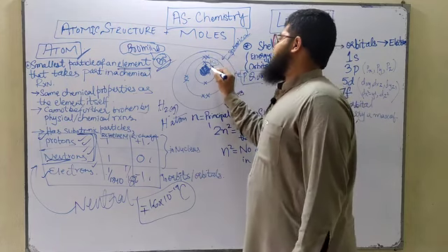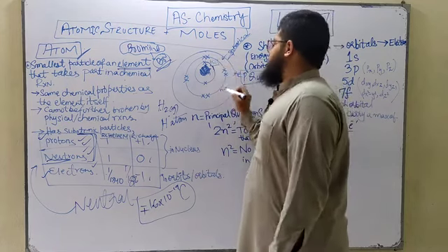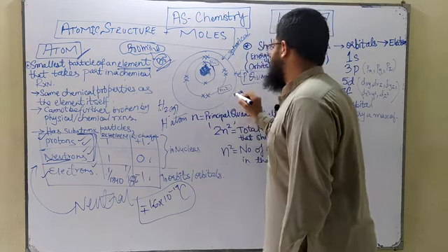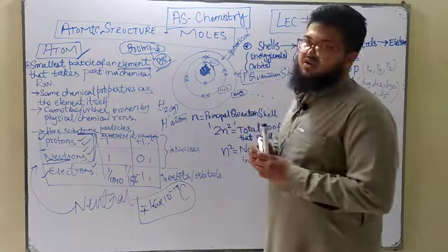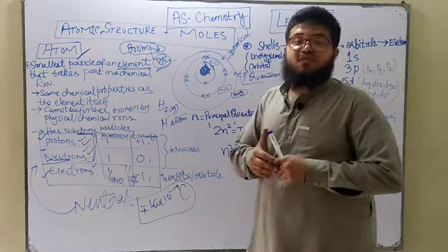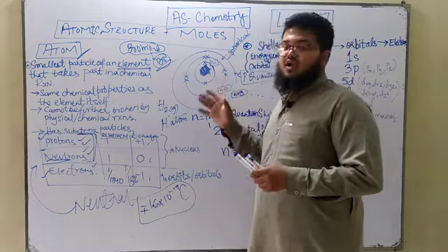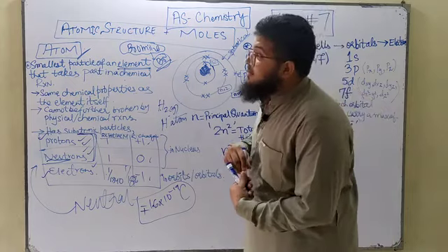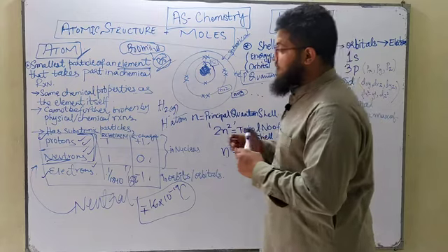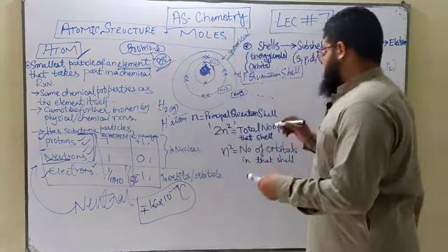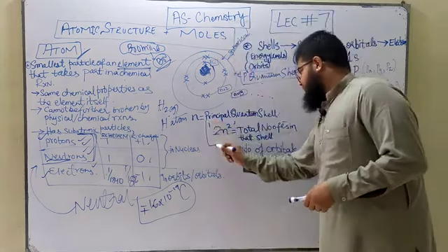Each shell is given a particular number. The first shell is given the number 1, n equals 1. The second shell is given the number 2, the third shell is given the number 3, and so on. As the number increases, the number of electrons that each shell can accommodate also increases. For example, how are you going to calculate the maximum number of electrons that can be accommodated in a particular shell? Well, for that you'll need to use this formula over here.